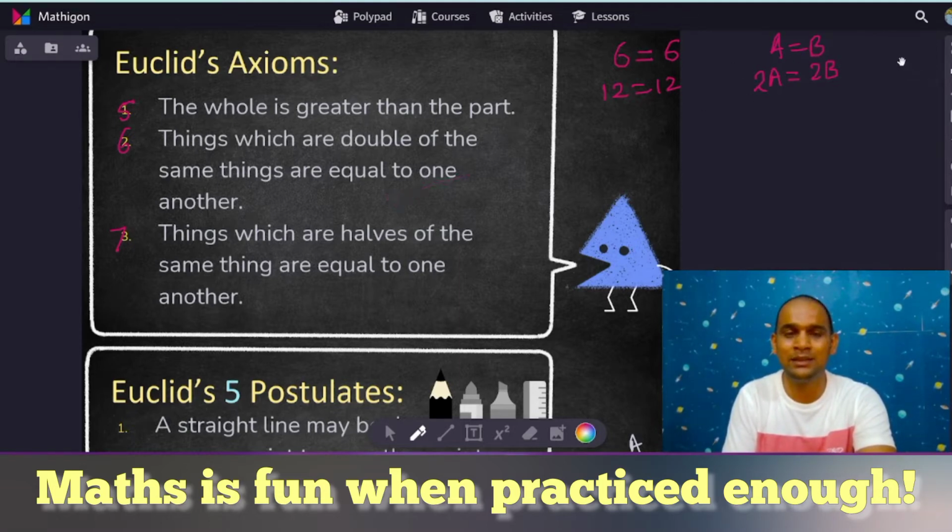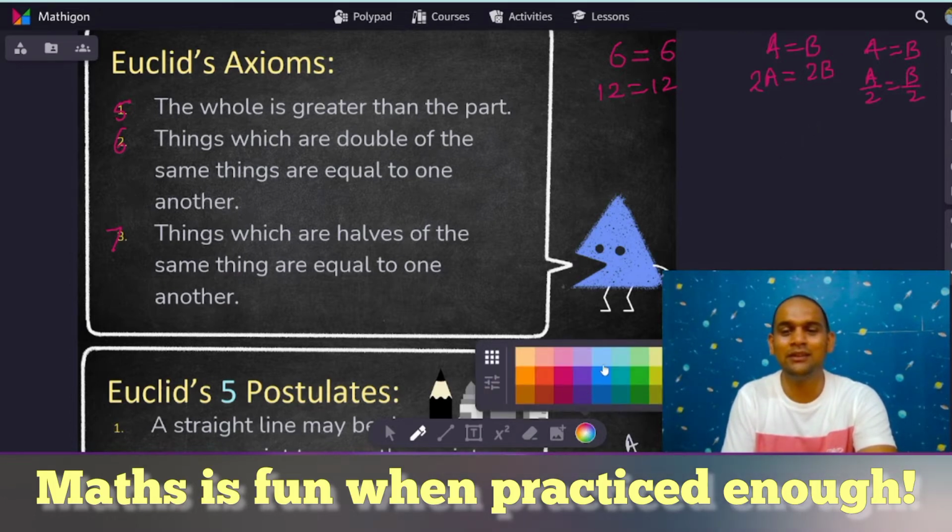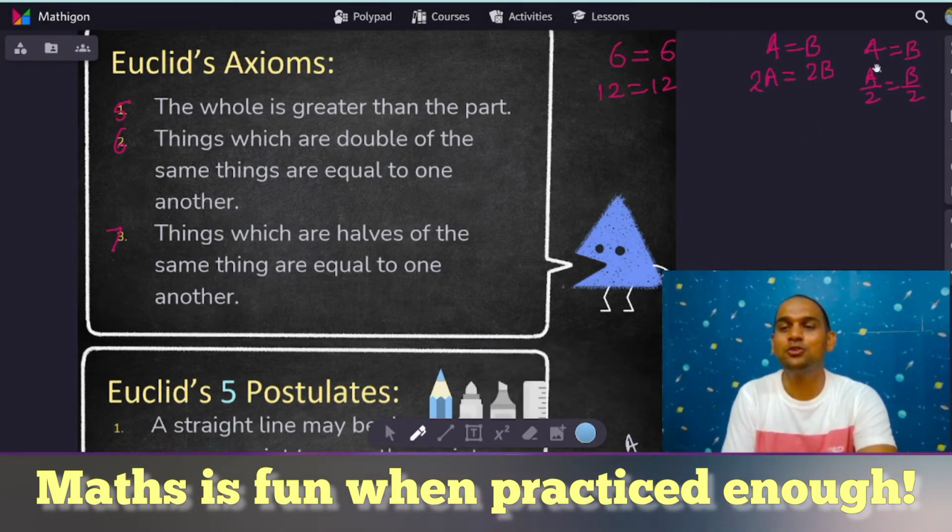The seventh axiom being, A equals B. I'm again talking about a situation; it could be numbers as well. Now, A divided by 2 will also be equal to B divided by 2. I'm sorry, I guess I said A divided by B. A divided by 2 will also be equal to B divided by 2. And that is what the seventh axiom tells us. I hope this makes sense, and Euclid's axioms are clear.